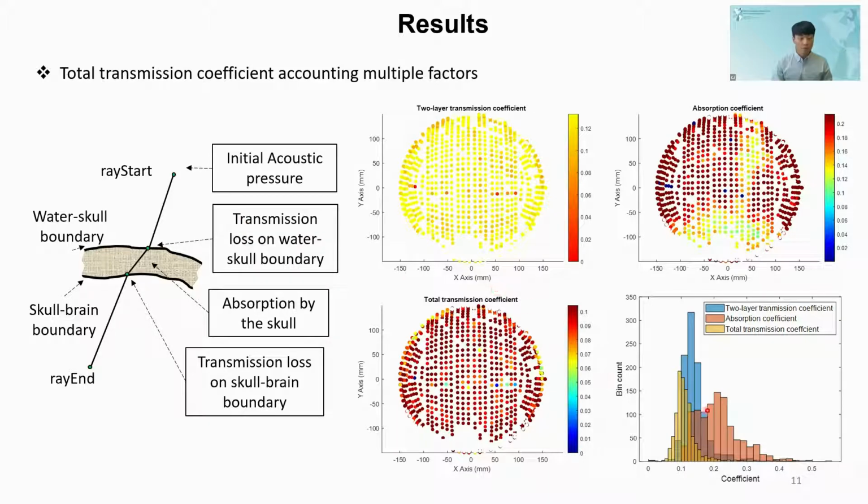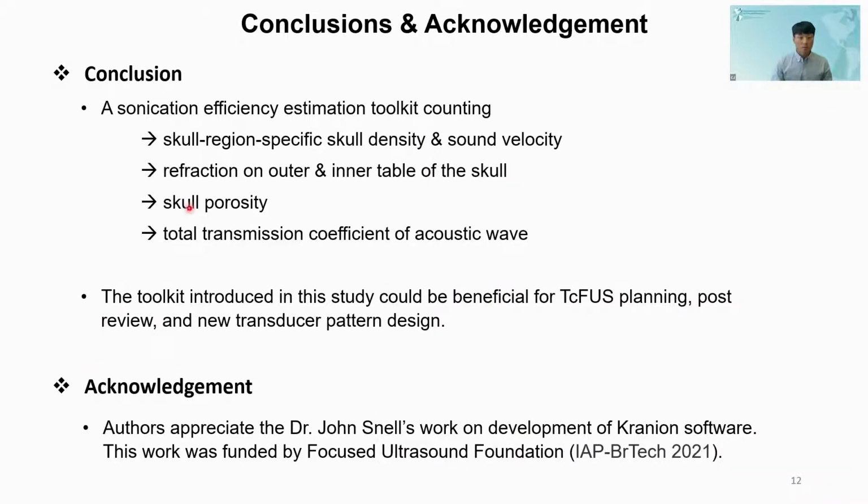In summary, a fast sonication efficiency estimation model counting multiple factors was proposed. This toolkit could be beneficial for transcranial focused ultrasound planning, post-review, and new transducer pattern design.